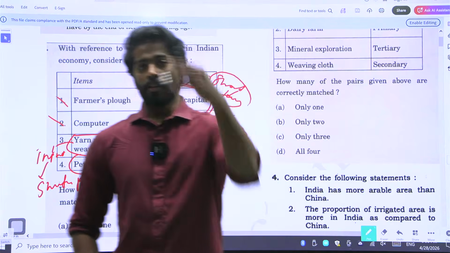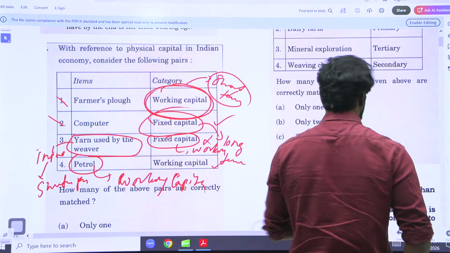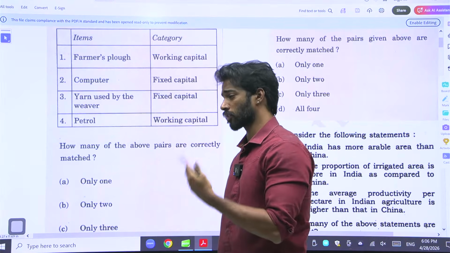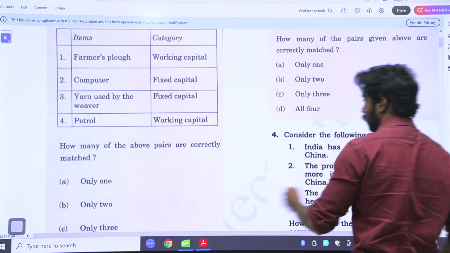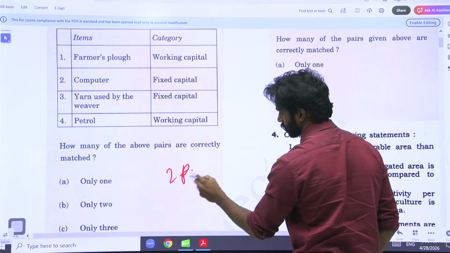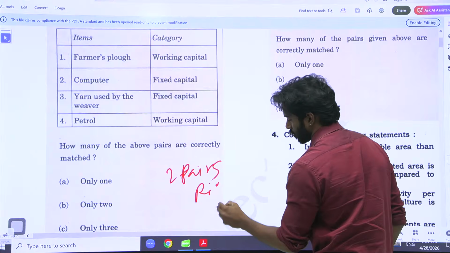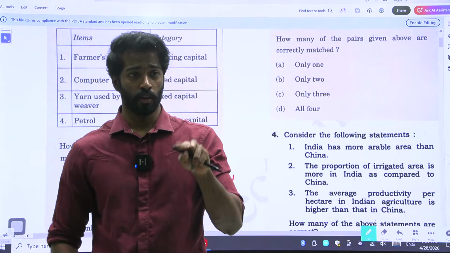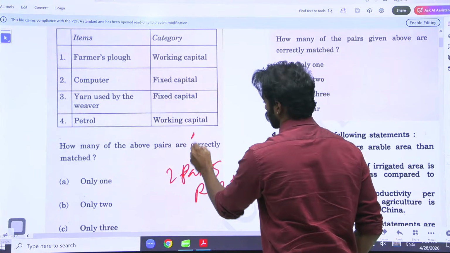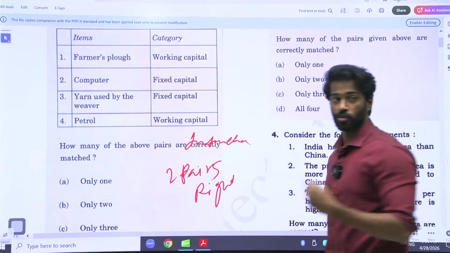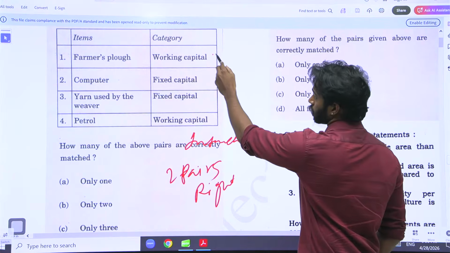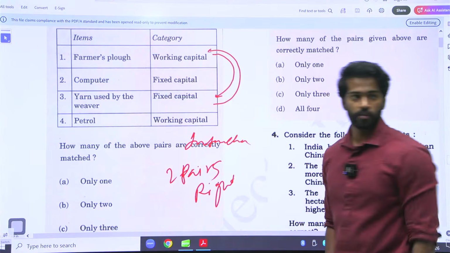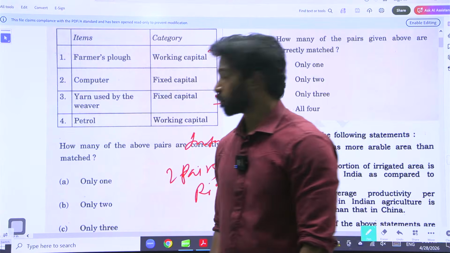What you also need to understand is there is one trick that UPSC always tries to show: whenever there is a four-statement question, giving four boxes, the trick that usually works is that only two pairs are right. Why? Because UPSC has more chance of interchanging. If you see here, the farmer's plow is fixed capital, whereas yarn used by the weavers is working capital. UPSC has clearly interchanged.